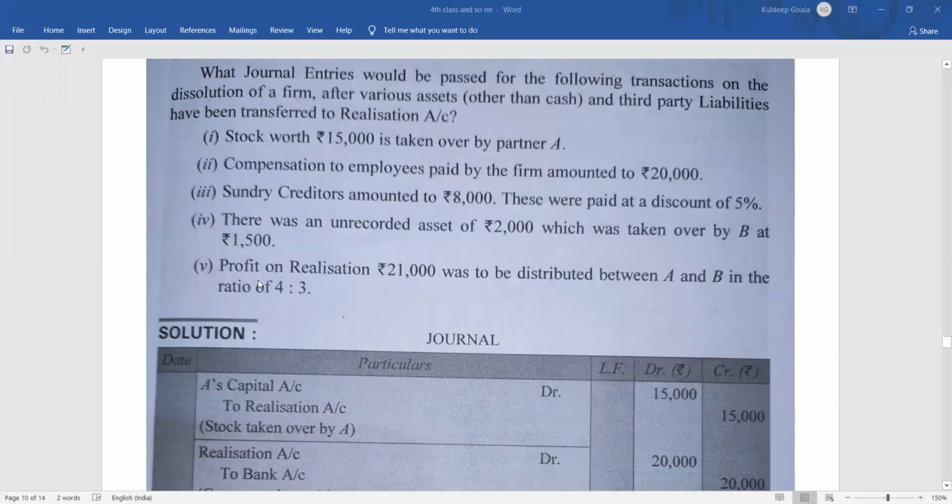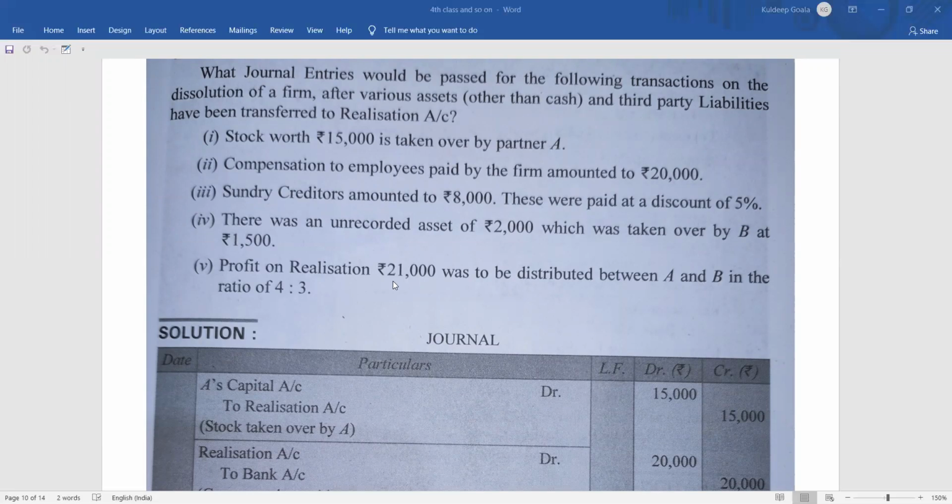Then coming to the last point, that is, profit on realization was 21,000, which was distributed between A and B in the ratio of 4:3. How are you going to do that? Very simple. First of all, realization is showing profit, that means realization is credit. So you have to close it by debiting.